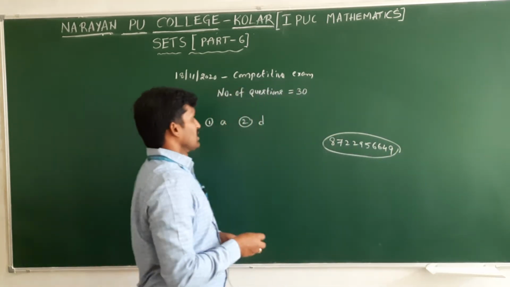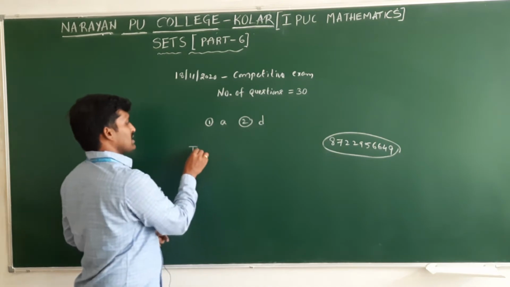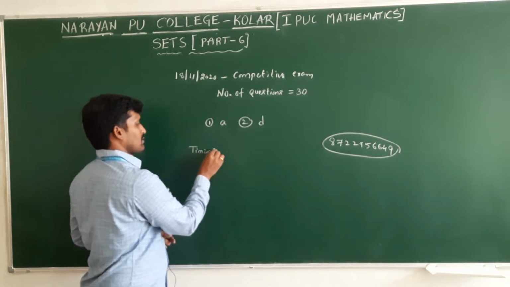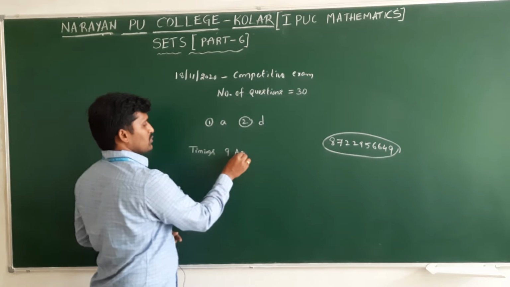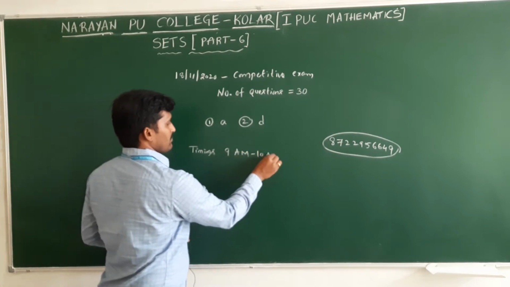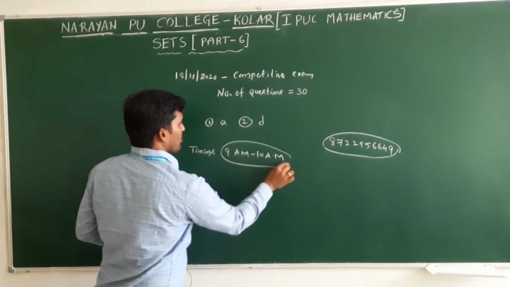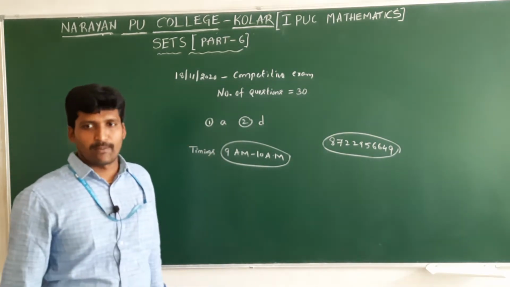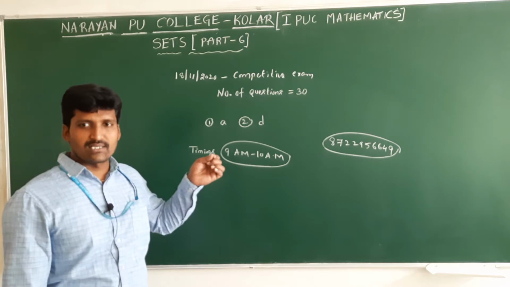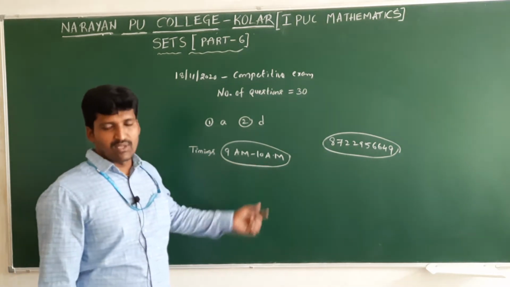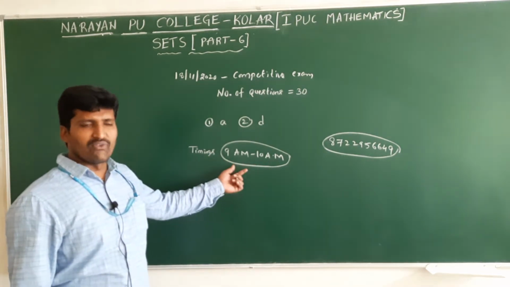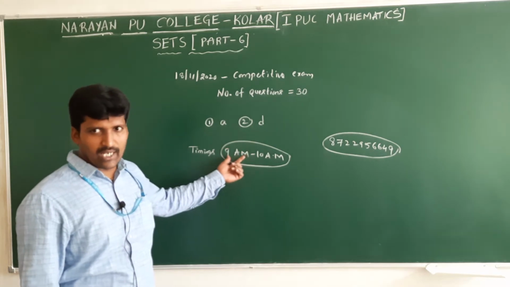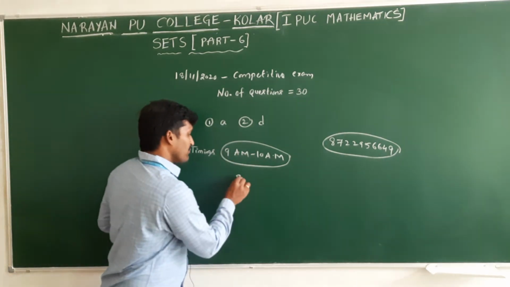The test timings are 9 a.m. to 10 a.m. Only 1 hour. In this, you should write mathematics and biology: half an hour for mathematics, half an hour for biology. Those who are computer science students, only mathematics. Okay?